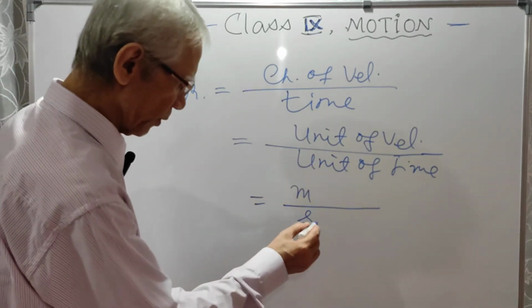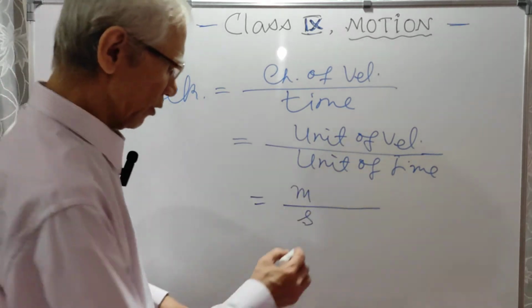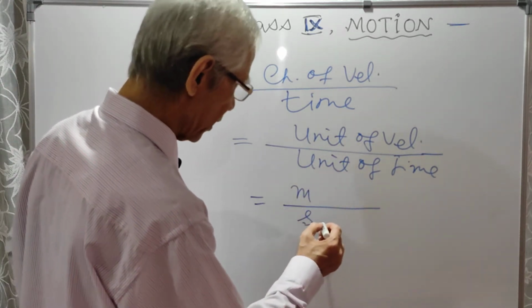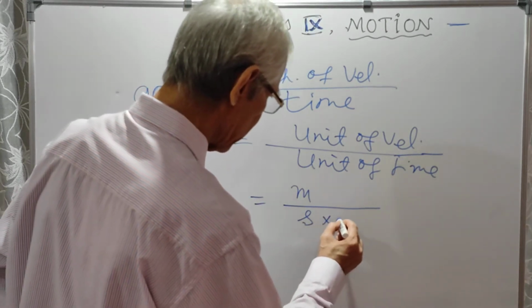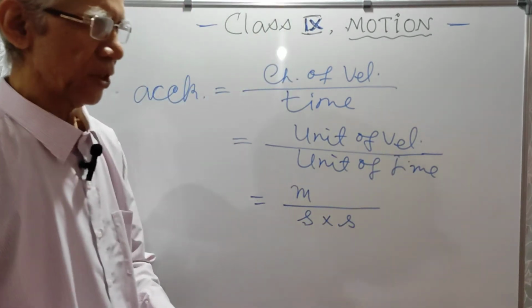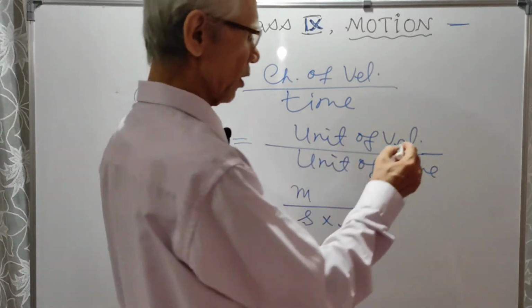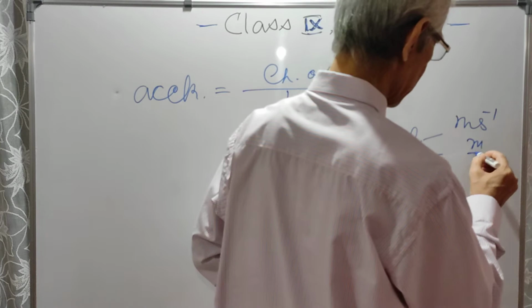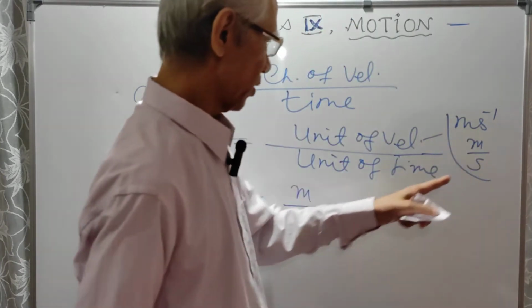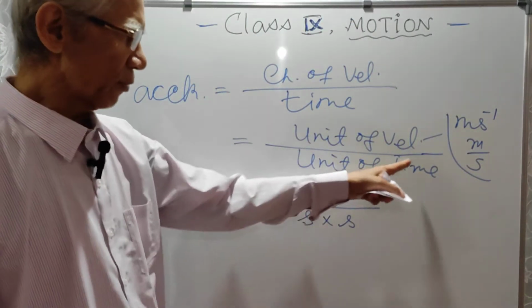Unit of velocity is what? Meter by second. Divided by unit of time. Unit of time is what? Second. See, unit of velocity is what? ms minus 1. That means m by s. All right. And unit of time is what?